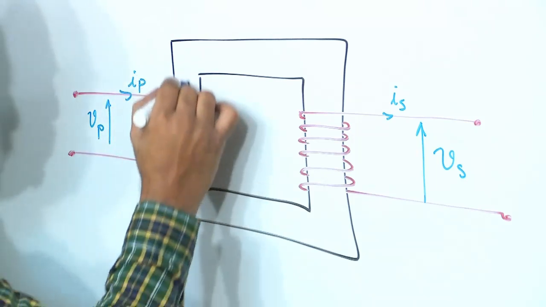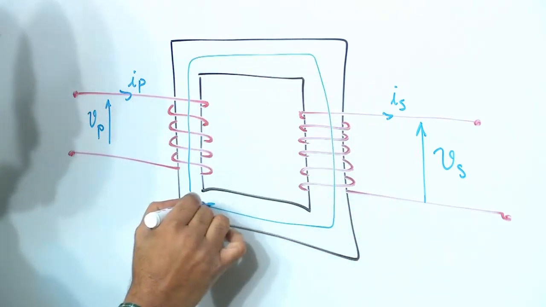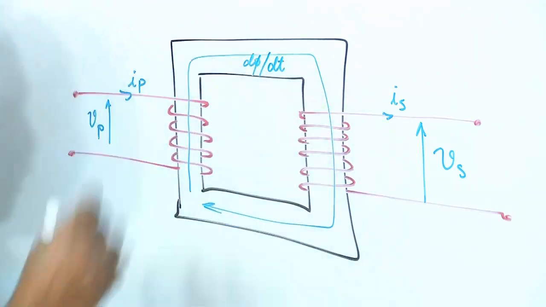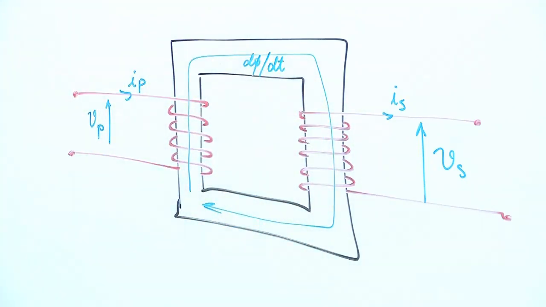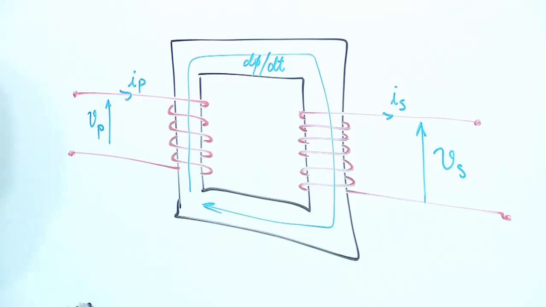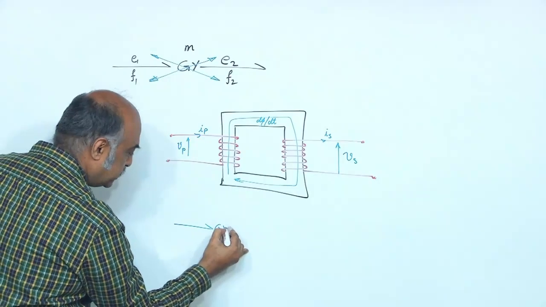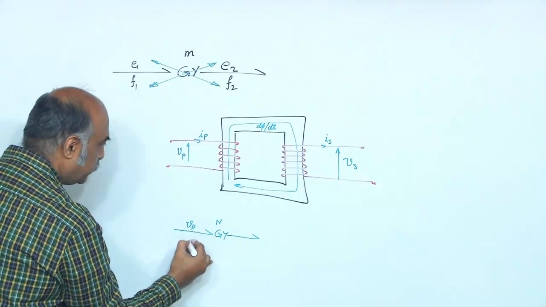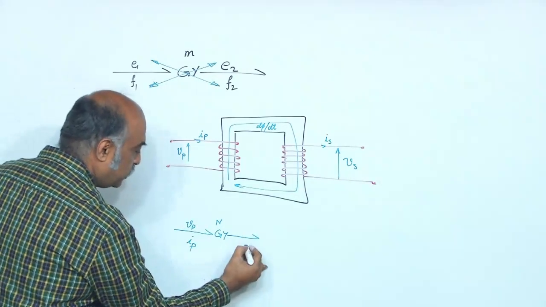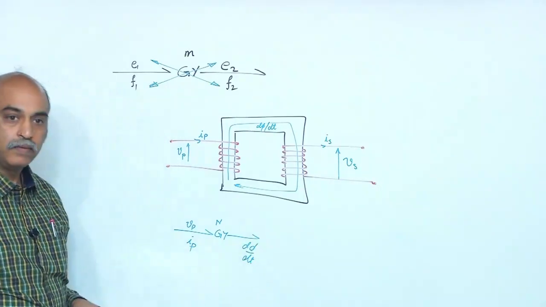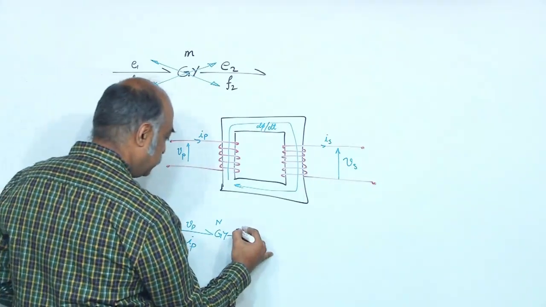So, inside there is d phi by dt, isn't it. So, at this interface into the magnetic domain, you have a gyrator depending upon the number of turns, Vp, Ip, you have a d phi by dt and MMF.